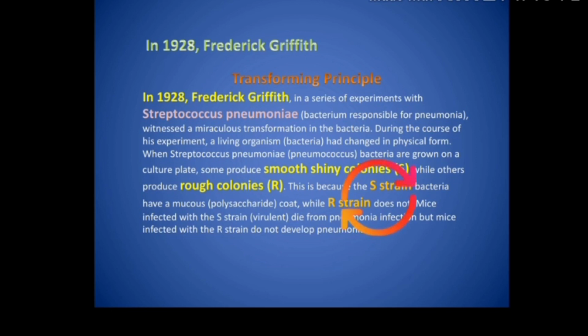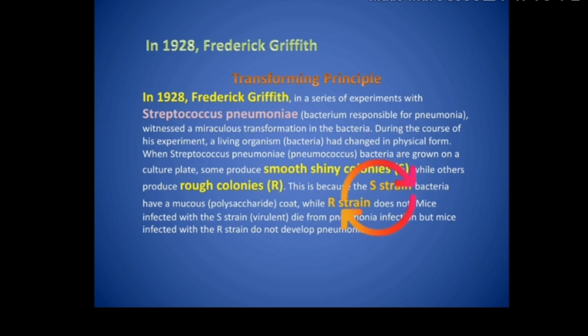So children, in S strain, S stands for smooth. Those varieties of bacteria which had a smooth polysaccharide coat on their outer surface are said to be the S strain of bacteria. Understood? Here S means smooth surface, and this smooth surface is made of polysaccharide. So this variety of bacteria is called the S strain. And the bacteria had a coat which is a smooth or slimy mucus coat, right?